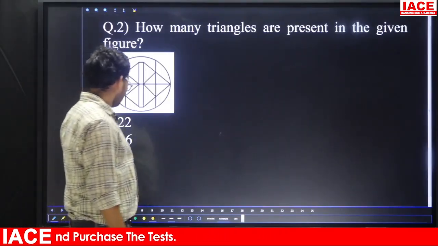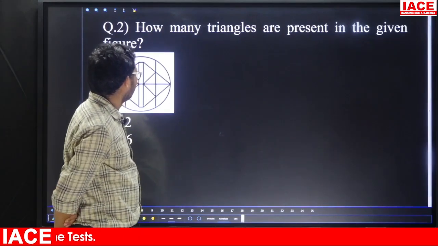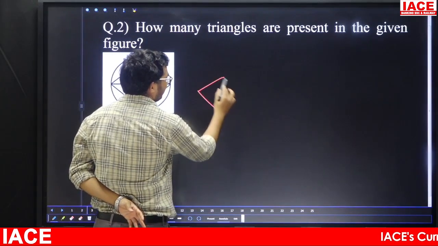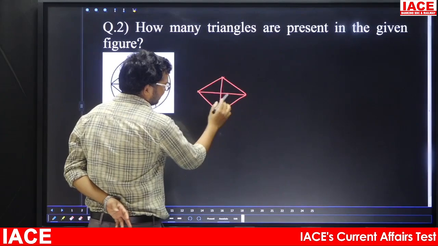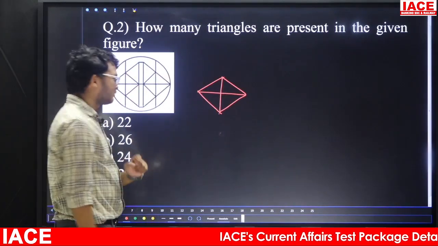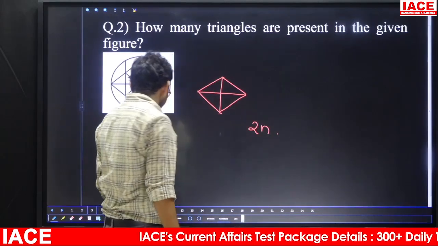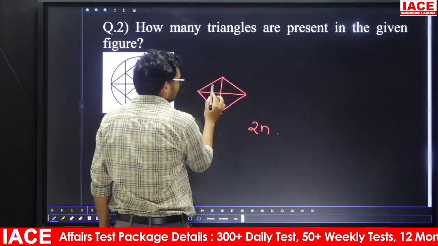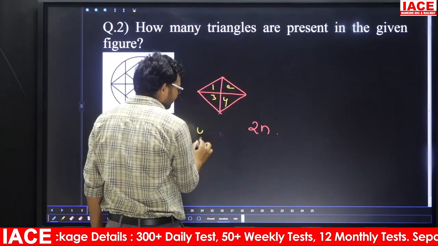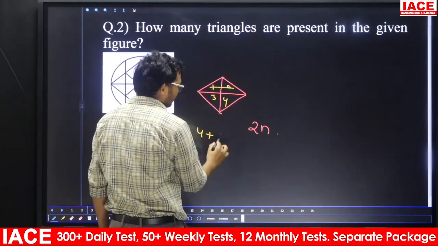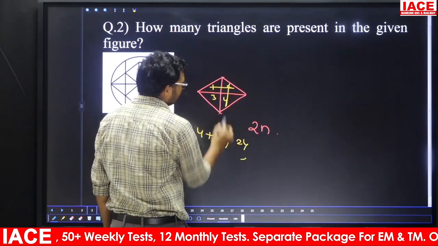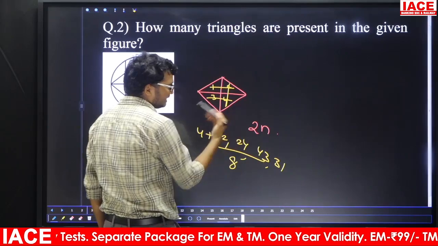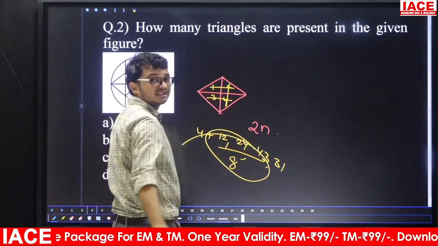Question number 2. How many triangles are present in the given figure? Now we are going to count the number of triangles. Suppose friends, we know one basic formula. If the triangle shape is like this, the number of triangles formula is 2n. First I will explain the general method. For this one, 1 triangle, 2, 3, 4 triangles. Small is 4 triangles. Combination: 1, 2 combination is 1 triangle, 2, 4 combination is 1 triangle, 4, 3 combination is 1 triangle, 3, 1 combination also 1 triangle. Now 4 plus 4 total is 8.